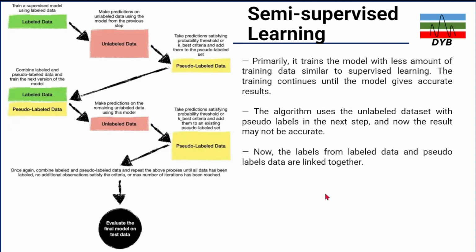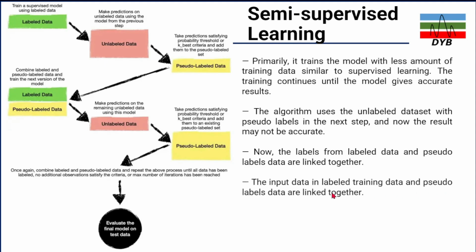Let's say in one figure you label only the orange and banana, but in the second unlabeled data you have only the banana or only the apple. That's why it will correlate and link these two types of data. The labeled training data and pseudo-labeled data are linked together. So this is the second last stage.